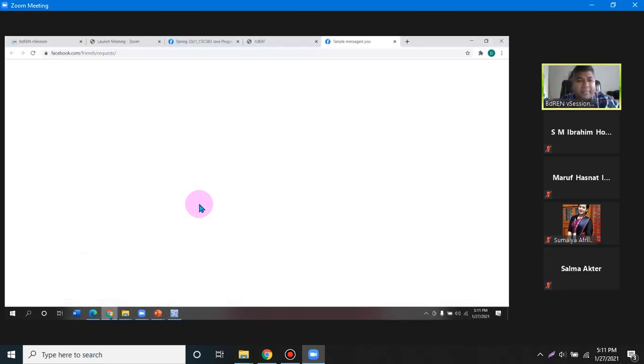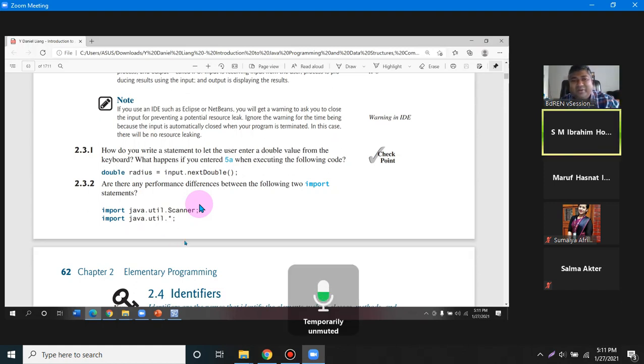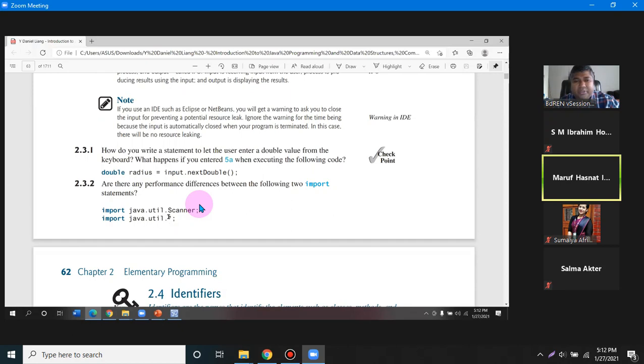Okay, and then I have another question in here. Is there any performance difference between the following two import statements? Import java.util.Scanner and import java.util.star. It means, sir, all the classes will be included. Yeah, all the classes will be included under the java util package.